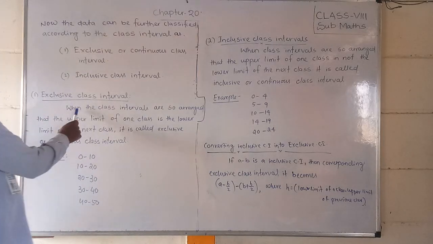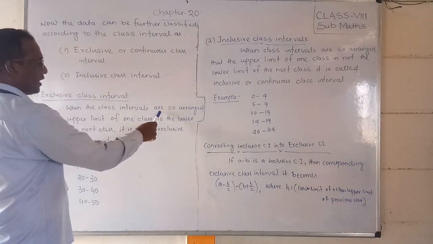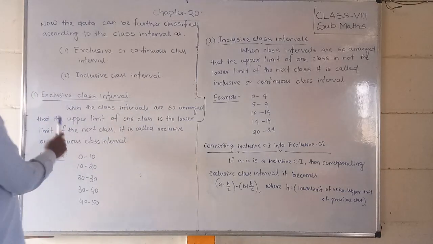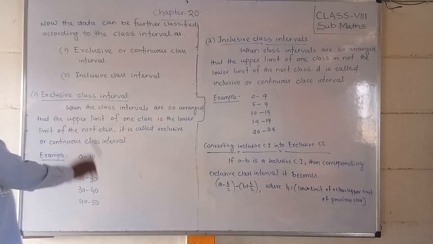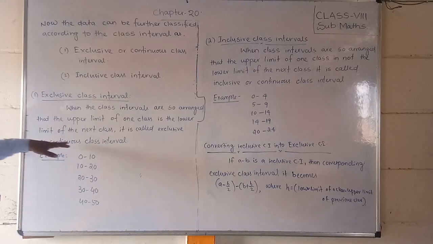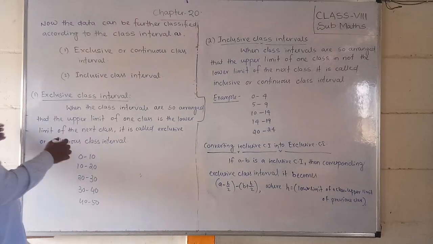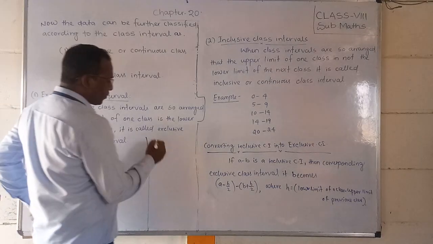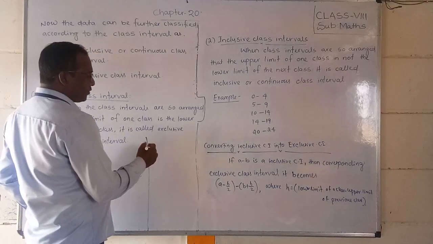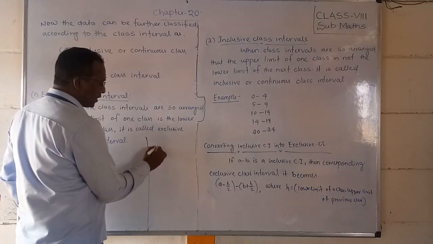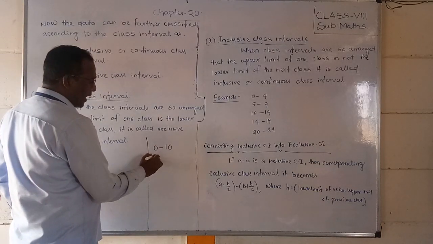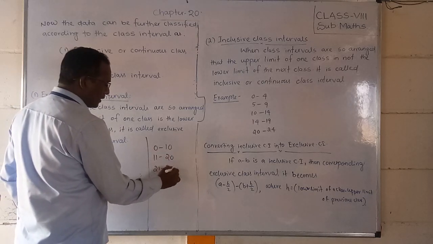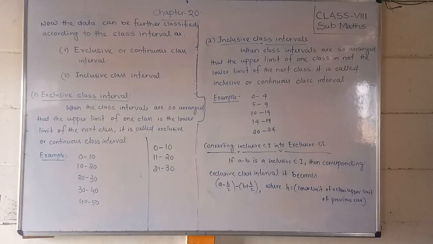Exclusive class interval means when the class intervals are so arranged that the upper limit of one class is the lower limit of the next class, it is called an exclusive or continuous class interval. Students, first you should understand what a class is. Whenever data is given to you, we represent it in ranges like 0 to 10, then 11 to 20, 21 to 30. This range which we write is called a class.